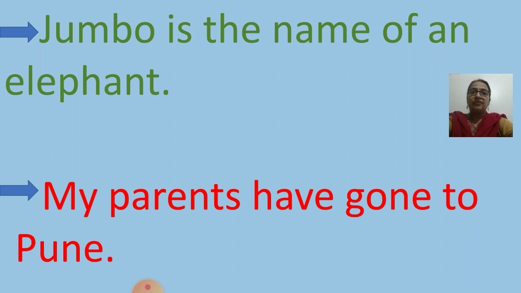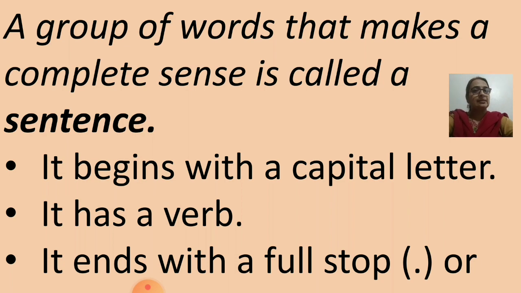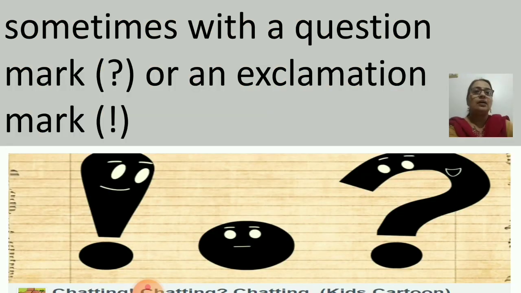Jumbo is the name of an elephant and my parents have gone to Pune. The same groups of words have become sentences now. So we can say a group of words that makes a complete sense is called a sentence. It begins with a capital letter. It has a verb. It ends with a full stop, or sometimes with a question mark or an exclamation mark.